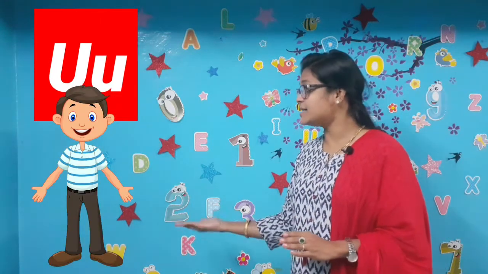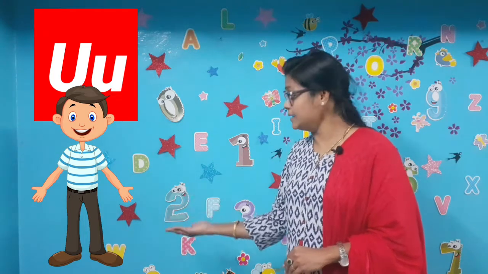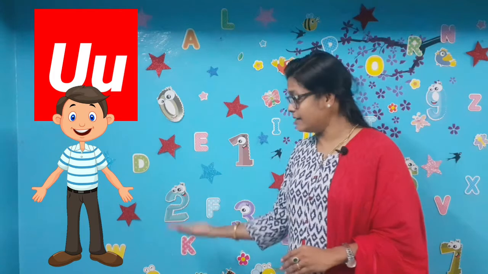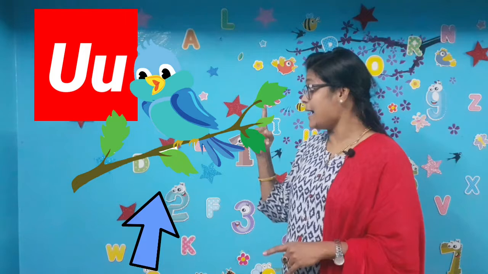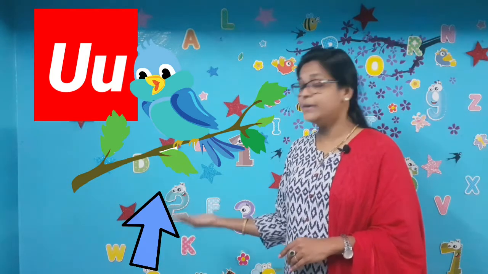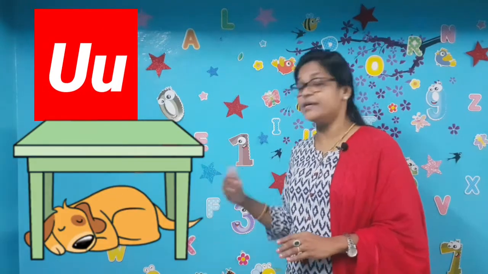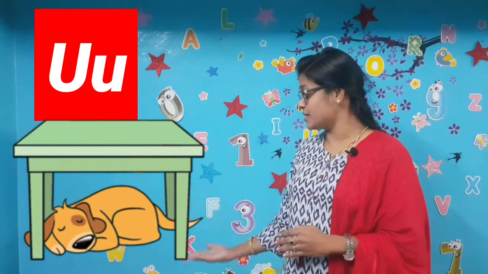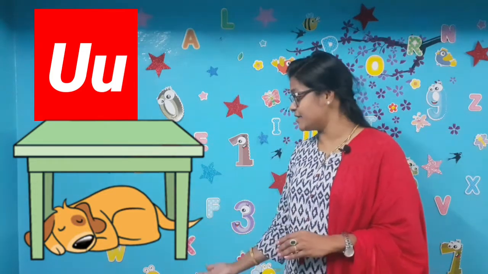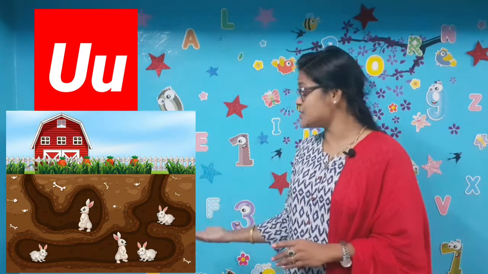U is for uncle. Uncle. U is for up. Up. U is for under. Under. U is for underground. Underground.